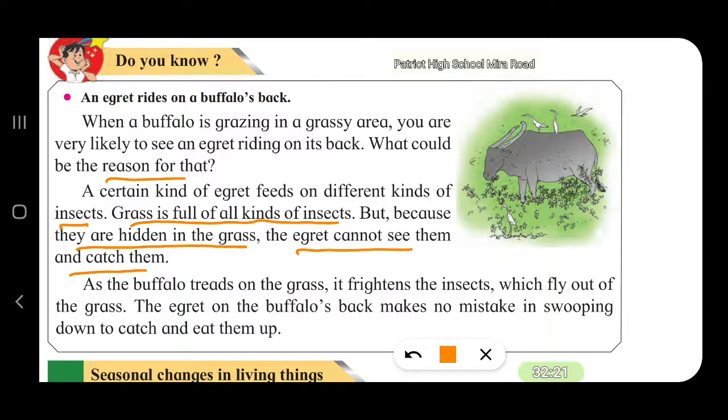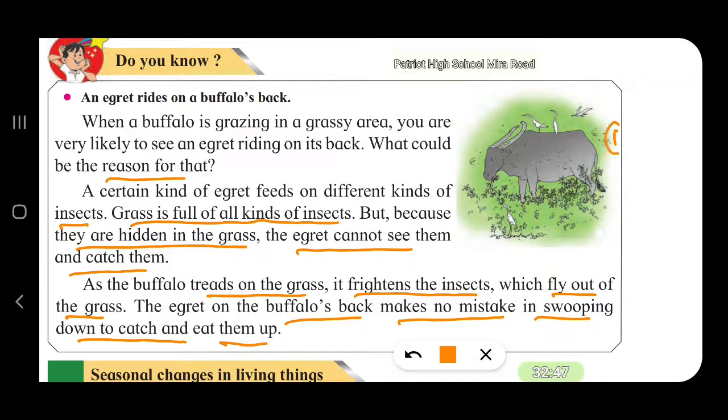Now, as the buffalo treads on the grass, it frightens the insects, and the insects fly out of the grass. The egret on the buffalo's back makes no mistake in swooping down to catch and eat them. So, there are two actions.